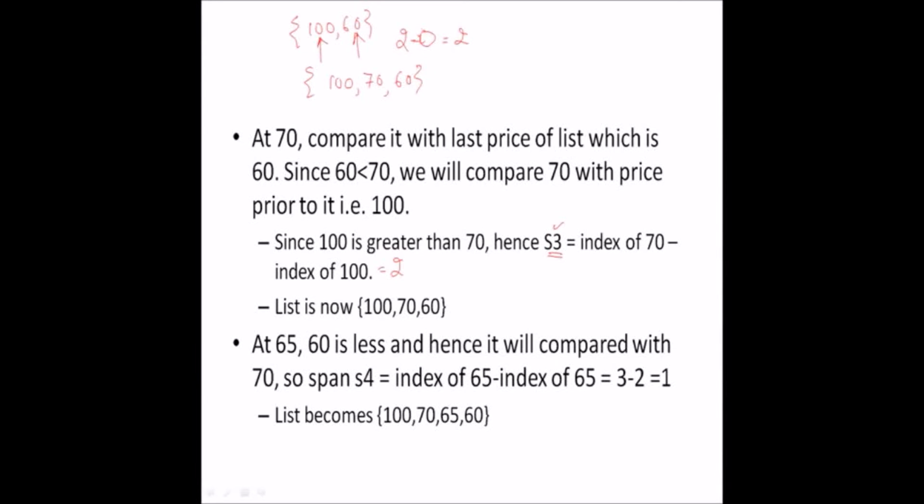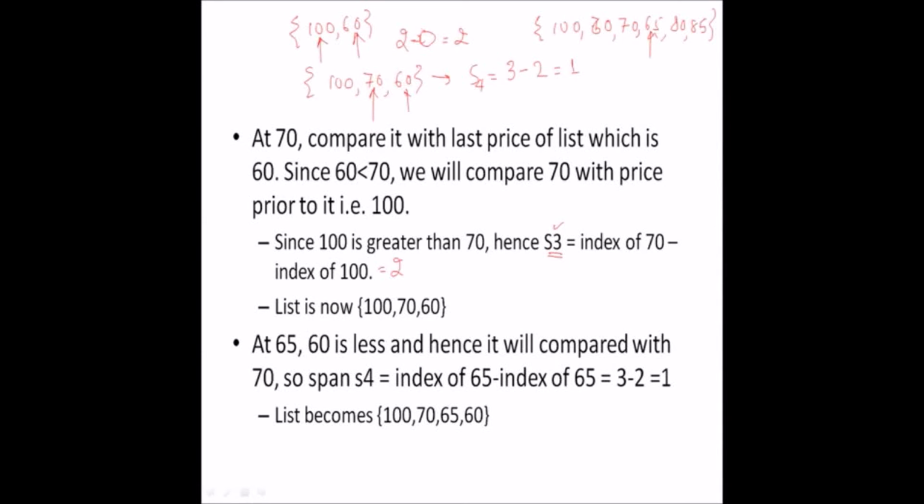Now at 65, the stock price list was something like this. So we are comparing it with this. At 65, 60 is less than 65, hence it will be compared with 70. 70 is greater than 65, hence the span of day 4 will be the index of 65, that is 3, minus the index of 70, that is 2, so 3 minus 2 will be 1. Hence the stock span of day 4 is 1.